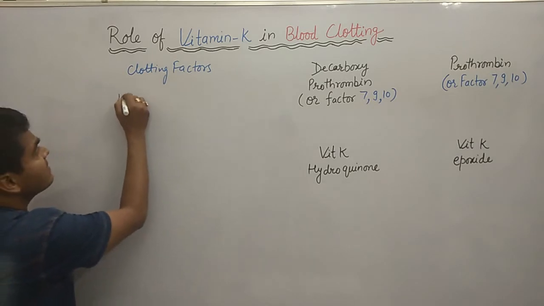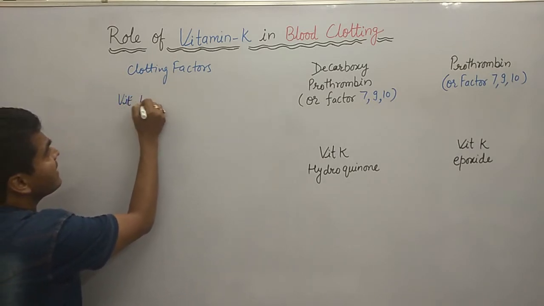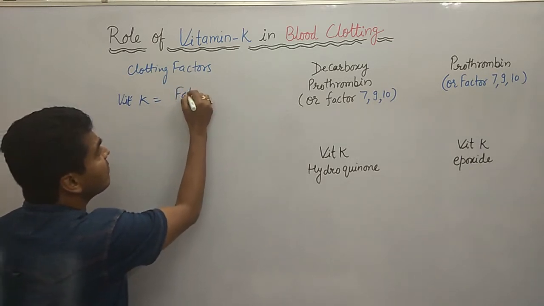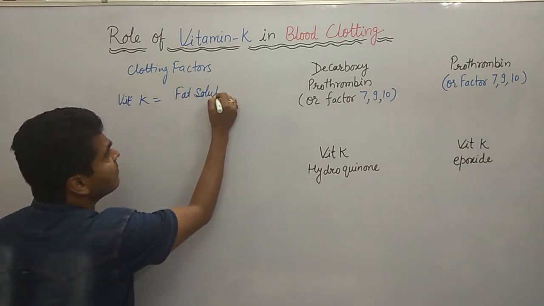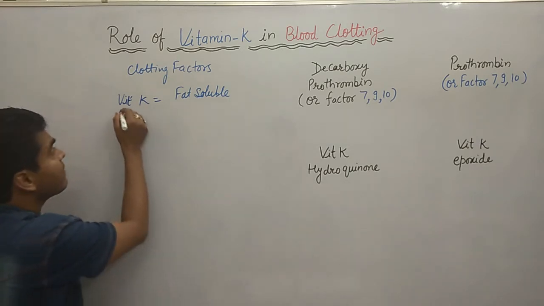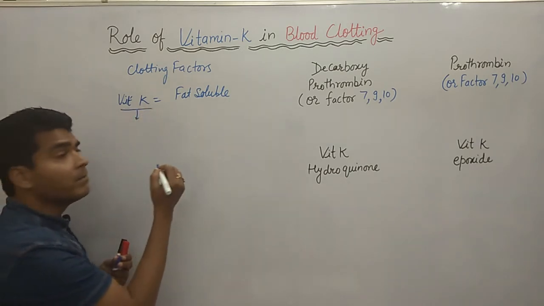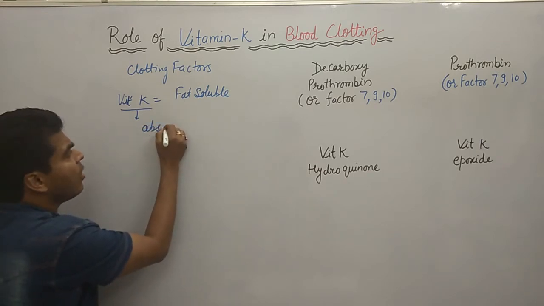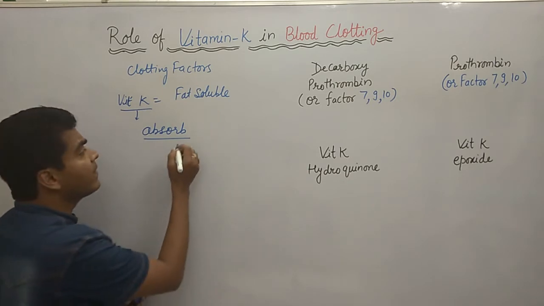So as we know, vitamin K is a fat soluble vitamin. Now, how is it absorbed? It is absorbed in our body in lipid conditions.